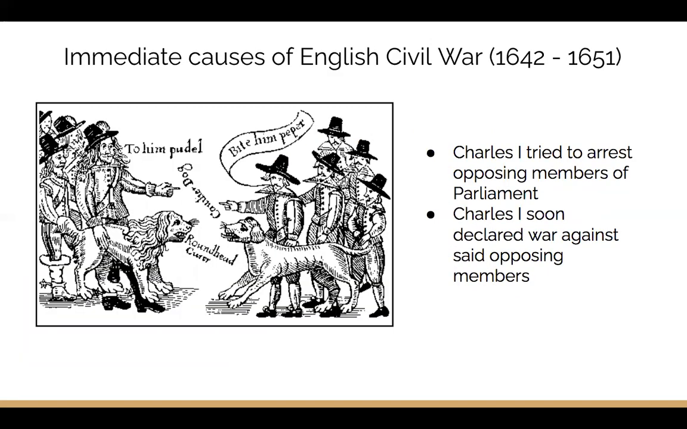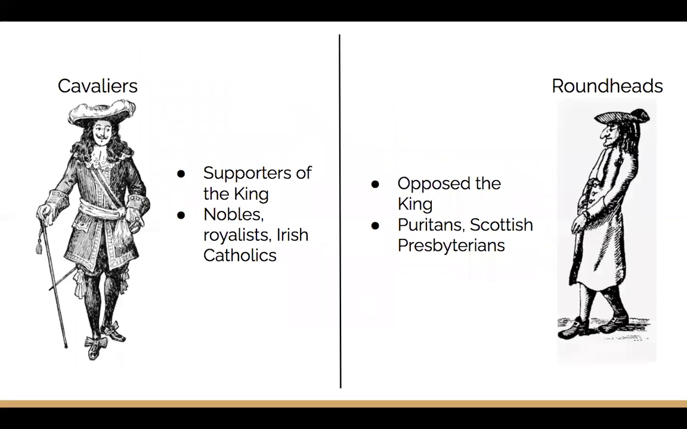While things looked to become more peaceful, Charles I provoked the English Civil War after attempting to arrest some Puritan members of Parliament that opposed his rule. However, other members and citizens came to the defense of these Parliament members, and Charles I eventually declared war against these opposing members in Parliament, effectively starting the English Civil War.